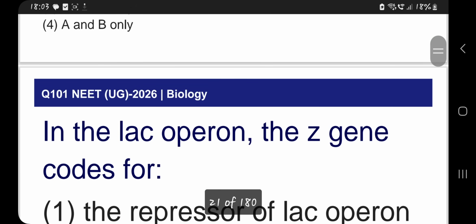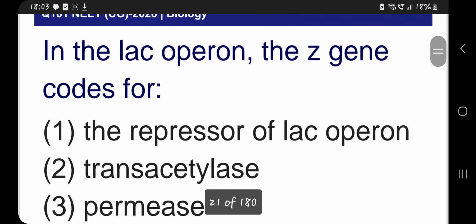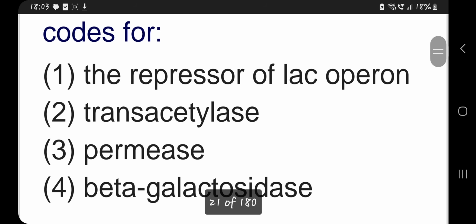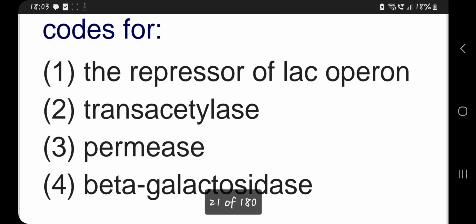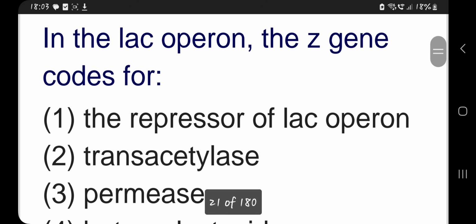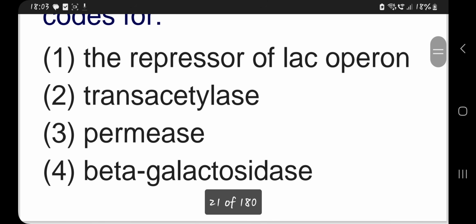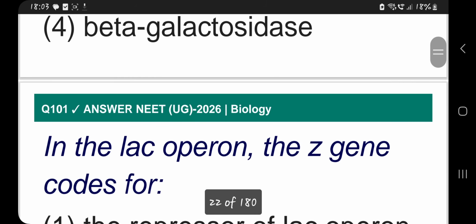C and D. In the lac operon, the Z gene codes for beta galactosidase. You know, in the lac operon, the structural genes are ZYA. Z codes for beta galactosidase, Y for permease, and A for transacetylase. These are the three enzymes coded by the ZYA. Z codes for beta galactosidase. Fourth option is correct.